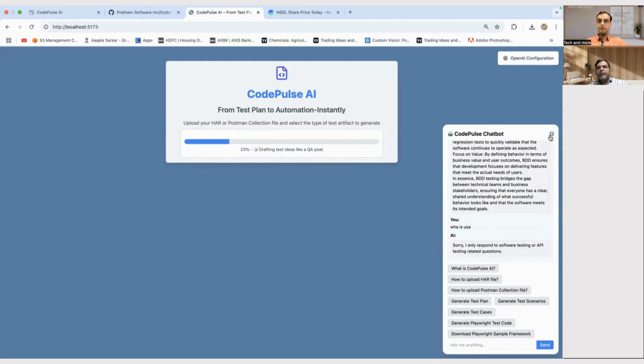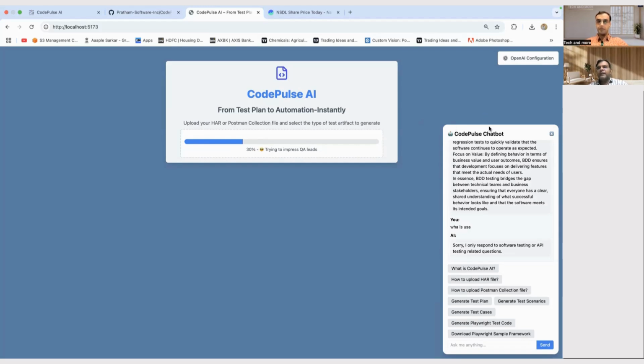If you see, parallelly it will start working and creating a test plan for you. Right now, everything is coming as output in the form of Markdown language, MD format. The reason is that we want to keep it simple in this first release. Second, a lot of plugins or tools directly ingest MD files and will easily read them and generate whatever output you want. If you talk about Jira and other tools, they will take MD files as an input too.